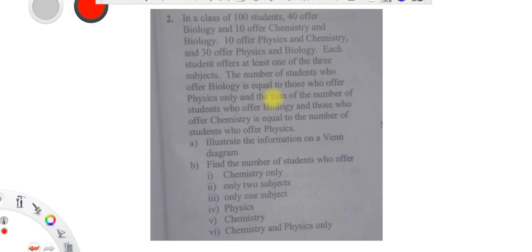One of my students, one of my subscribers, in fact brought this question that I should solve for her. Yes. But let us read the question.